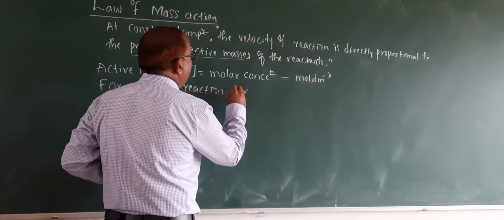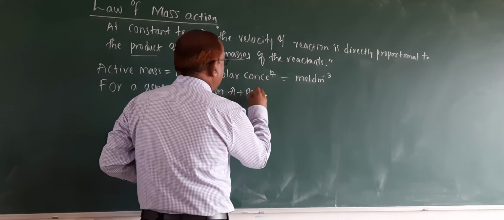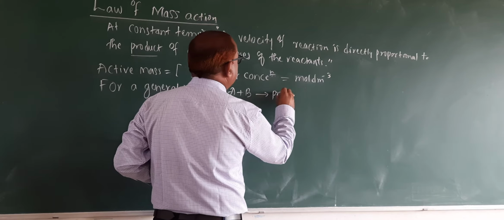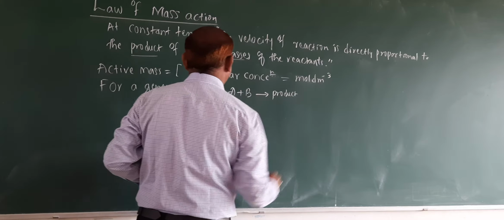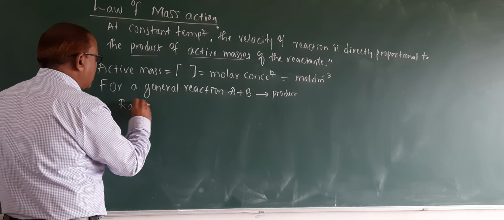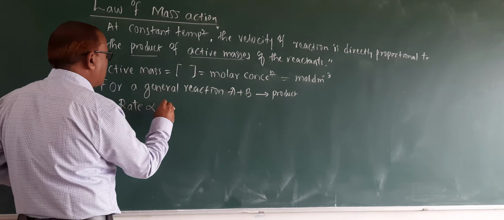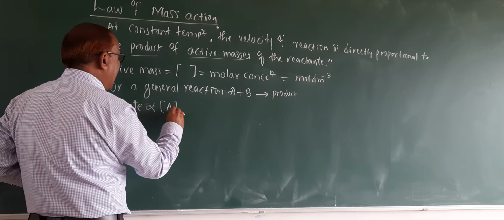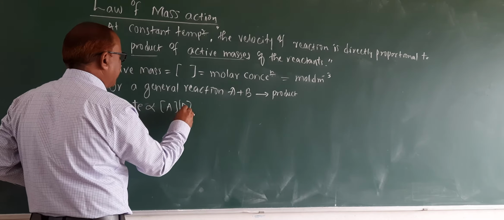For a general reaction A plus B giving rise to product, according to the definition, rate is directly proportional to square bracket A into square bracket B.